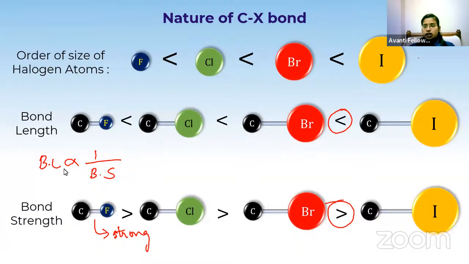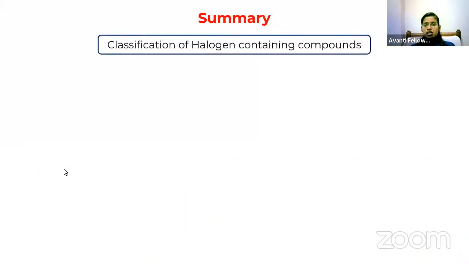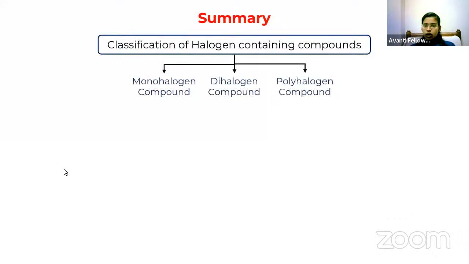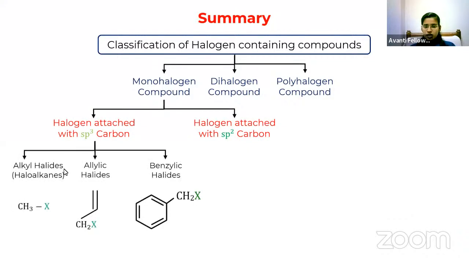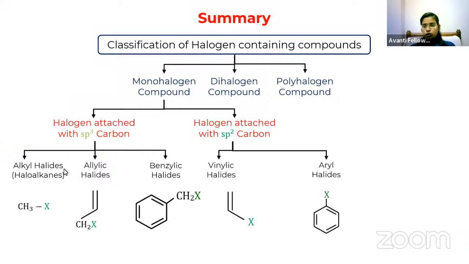So now I will go for the summary. Let me summarize the concepts that we have studied. Firstly, we studied the classification of halogen containing compounds. In the classification, we studied three: monohalogen, dihalogen, and polyhalogen. Monohalogen was classified into two: sp3 and sp2. Under sp3, three types, and under sp2, two types. Alkyl halide, allyl halide, benzyl halide, and under sp2, vinyl halide and aryl halide.